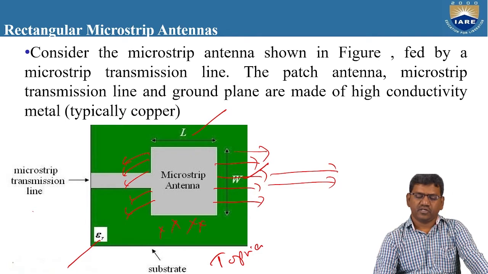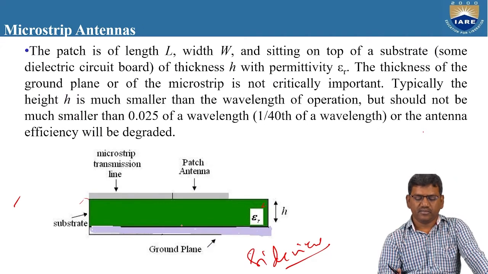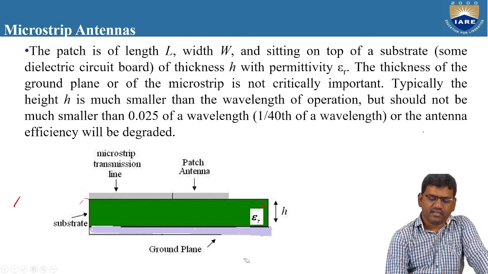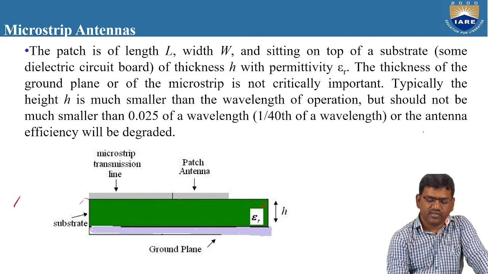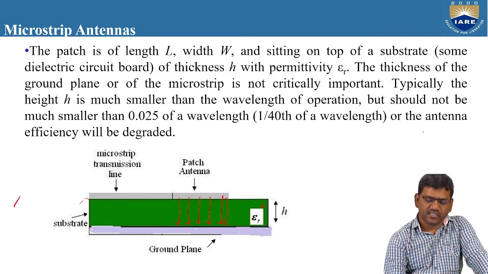The fields produced, here you can see in this diagram, if you see carefully, when you give the supply to this patch antenna, the electric fields are going towards the substrate in this direction. And also after here, you can observe the fringing fields will be like this.